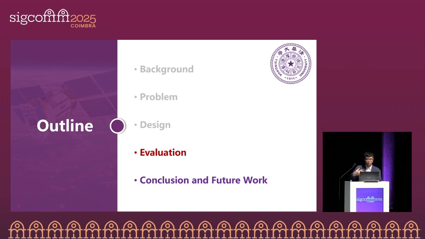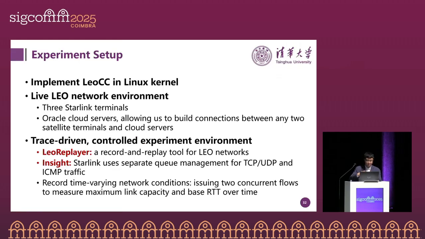Then let's look at the evaluation results. We implemented LeoCC in the Linux kernel with the pluggable TCP API, and we built two environments to evaluate our system. The first one is a real network environment with 3 Starlink terminals provided by our research partners, and we have several Oracle cloud servers allowing us to build connections over the LEO network. We also built a trace-driven, fully controlled experimental environment to replay the recorded LEO network traces in our lab.